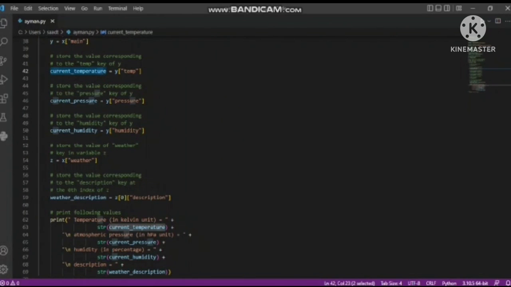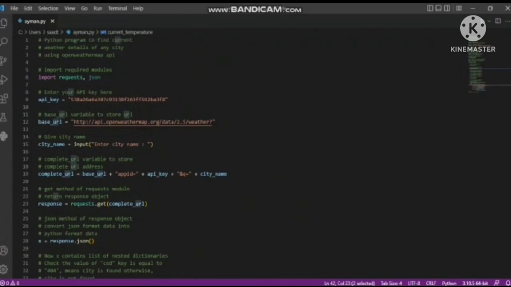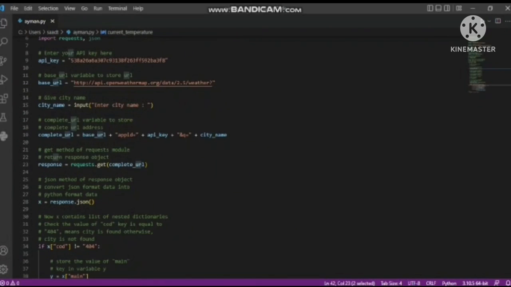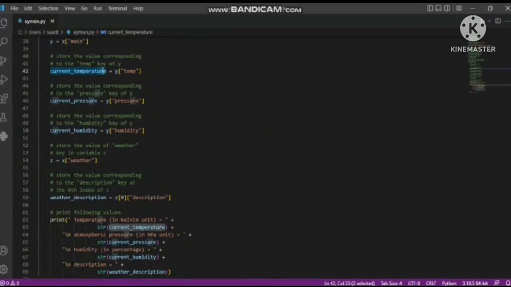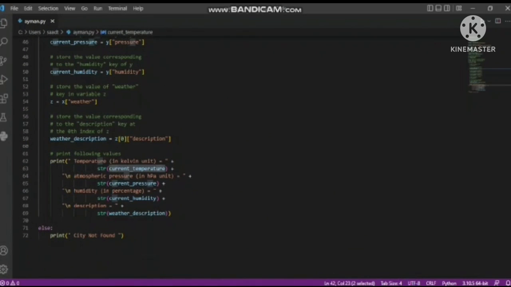As you can see, this is our code written. If in case the user did not enter any city name, the code will print city not found.